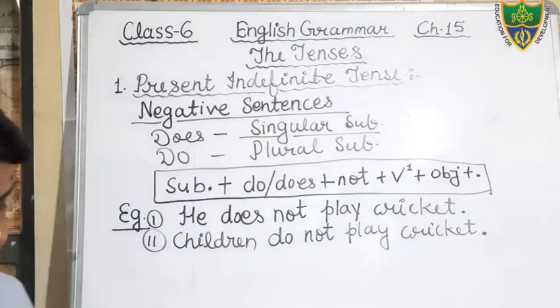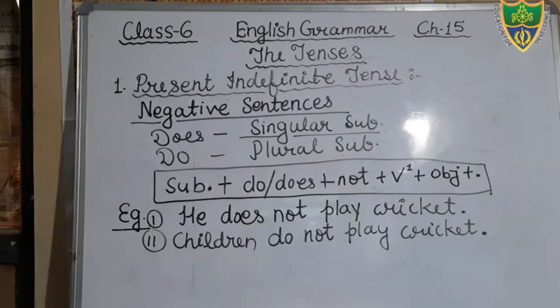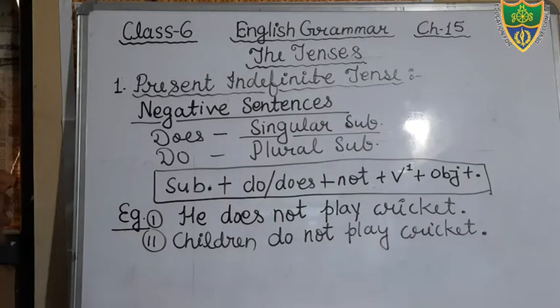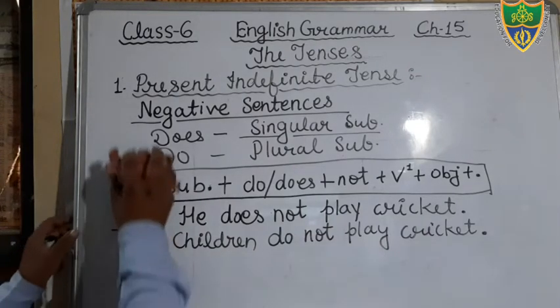Okay students, just write it down, and after completing it you will put the heading interrogative sentences. I'm going to erase it. I hope that you all have written.